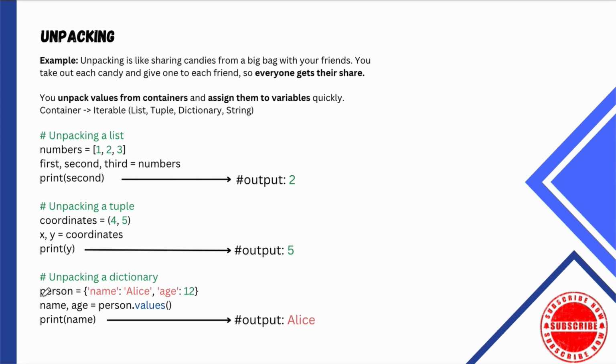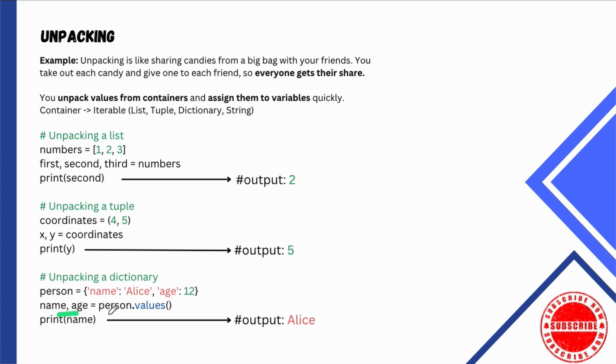So a dictionary is kind of the same, but remember that a dictionary has key-value pairs. So really I have 2. Which one do I want to be the value to my variable? That's for you to decide. It could be the key, could be the value. Outside here I have name and age, and then I take my dictionary getting the values, right? So I'm taking Alice and 12 as my variable values. Print name, output a string of Alice. That is amazing, okay? Now let me take you over into VS Code and let's unpack some things there.